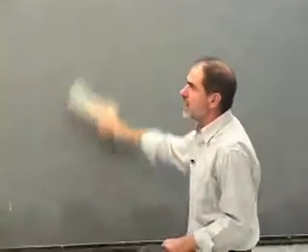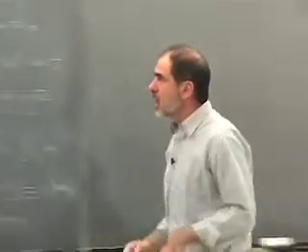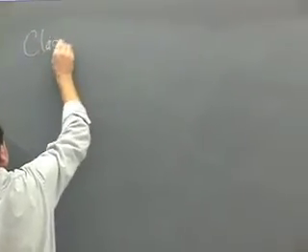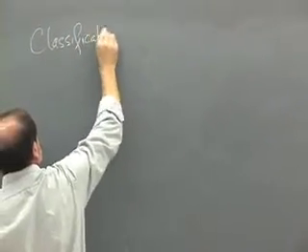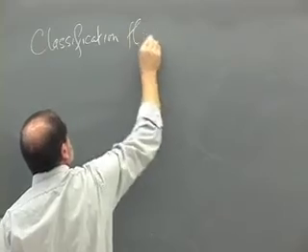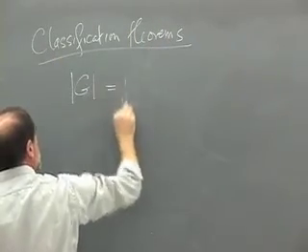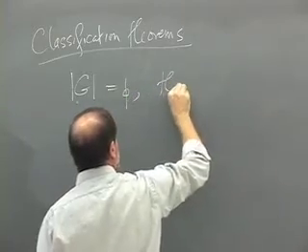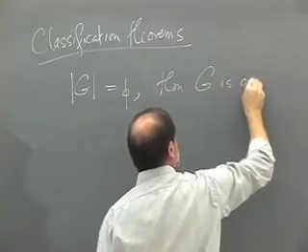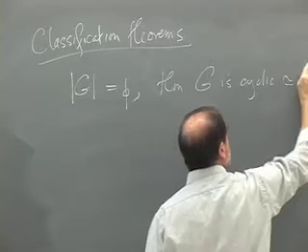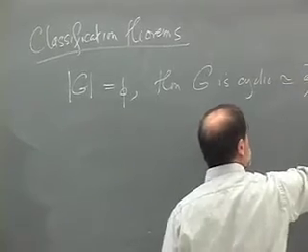So remember what we've got so far. We know the classification theorems. We've shown if the order of G is p, a prime, then G is cyclic and isomorphic to Z mod pZ.